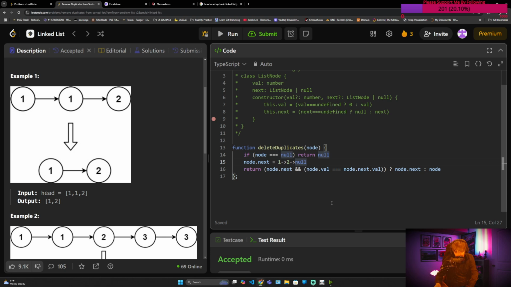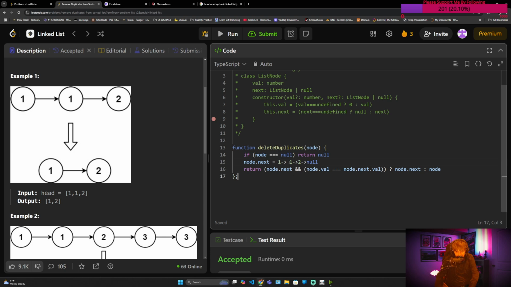But I am trying to, if you made it this far, I hope it's clicking some. All right, now that we're here, node.next, we check if that's null or if it just exists, true. And we're going to check, does 1 equal 2? No. So we're going to return the node. So now it's going to be 1 that's pointing to 1, that's pointing to 2, that's pointing to null. But we only care about this 1. So if we do node.val, it's going to be 1.